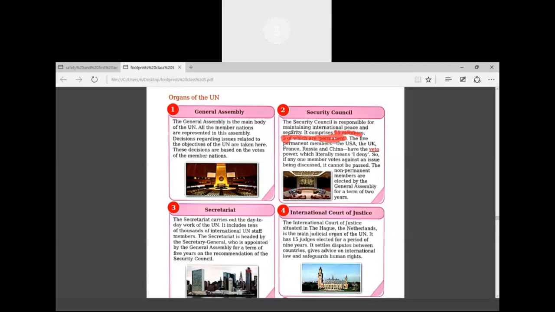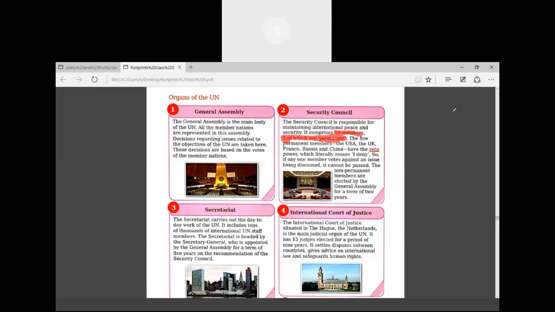Yes, so the Security Council is responsible for maintaining international peace and security. The United Nations' work is this only, and this work will be taken over by the Security Council. Out of 15 members, 5 are permanent: the USA, the UK, France, Russia and China. They have the veto.